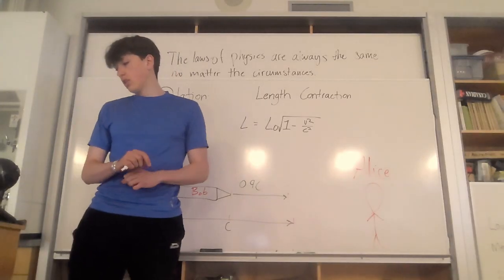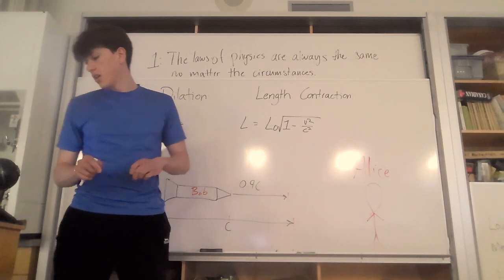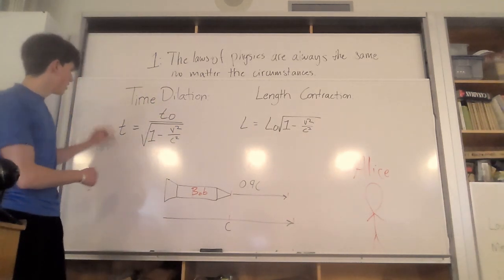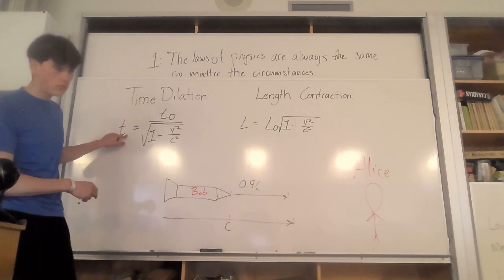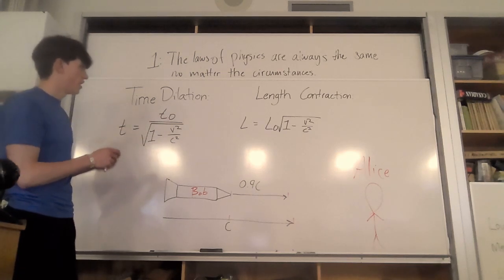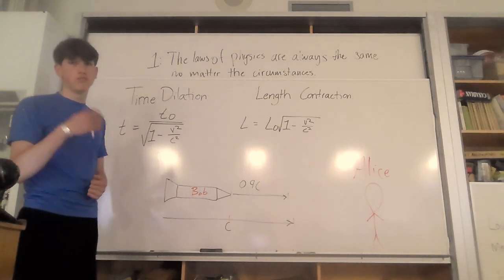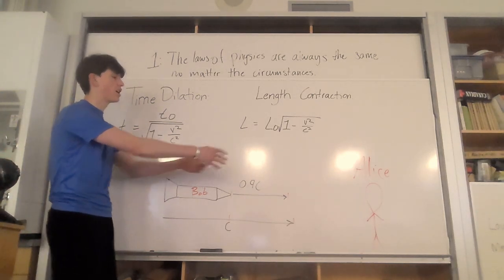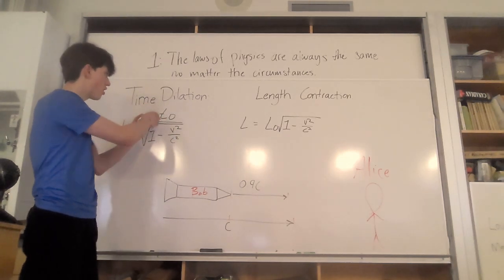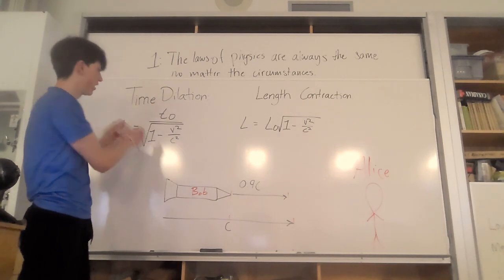The mathematical underpinning of this effect can be understood through the Lorentz factor, or the time dilation equation as I've written here. This value t is the value that Alice is experiencing, and this value t0 is the value that Bob is experiencing. You see, technically, Bob is at rest, even though he's moving, because Bob is seeing light, and Alice is perceiving light and Bob. So t0 is Bob, time at rest is Bob, and t is Alice.